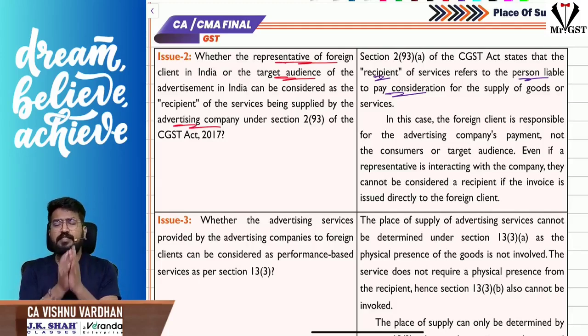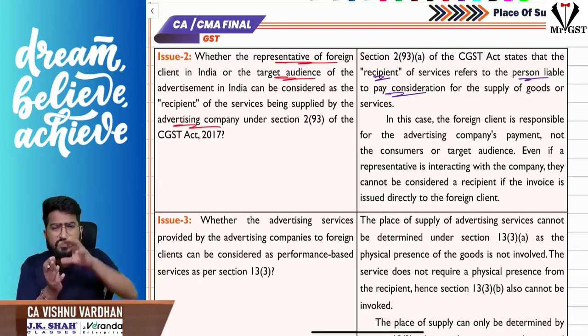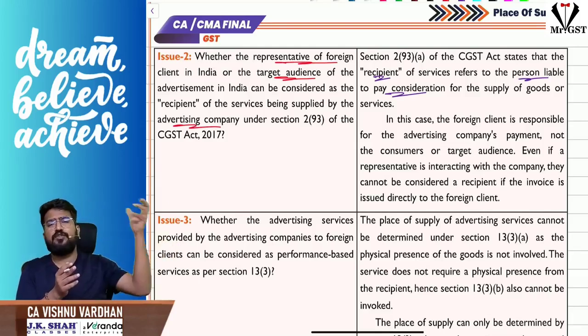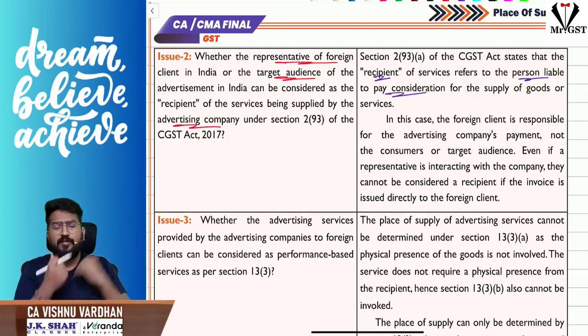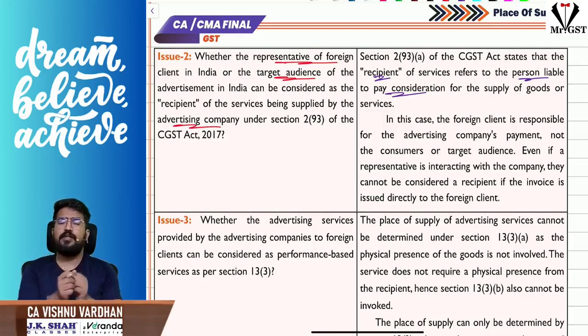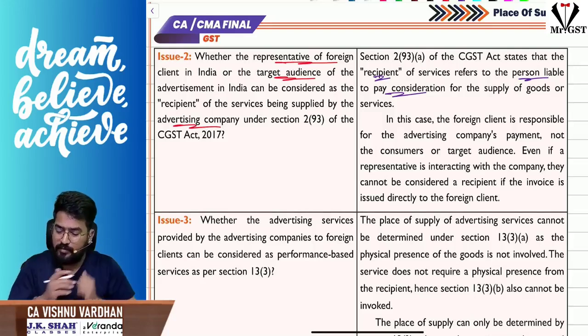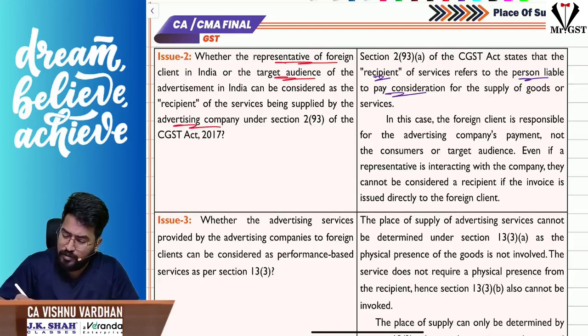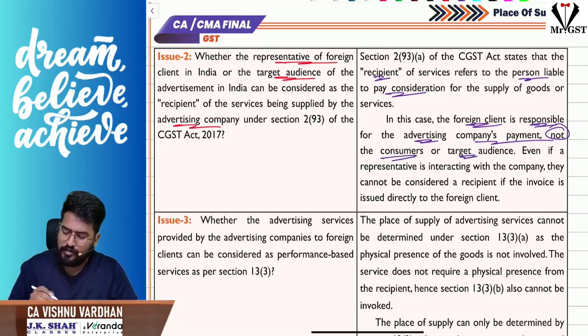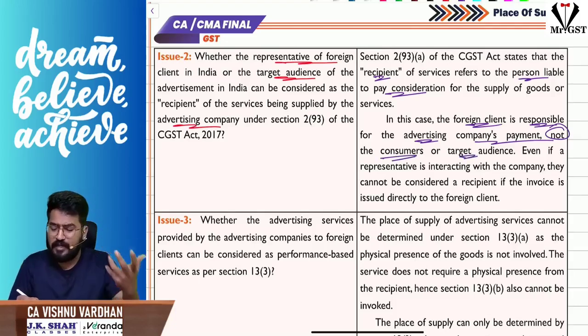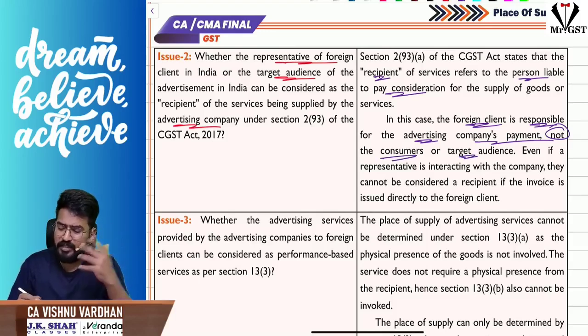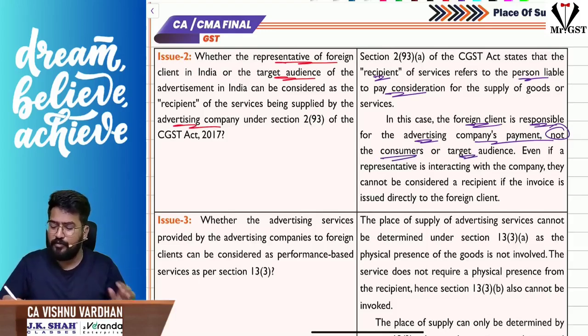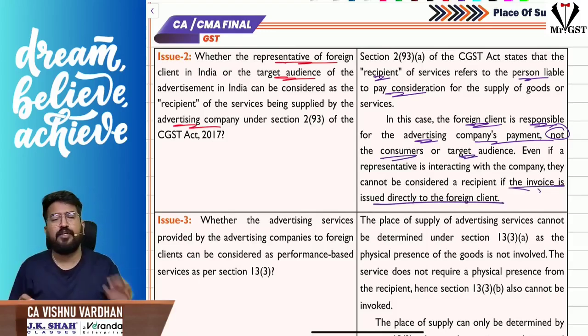That means it is clearly visible that the invoice is being raised to Netflix, the foreign client, and they are making payment. So who is the recipient here? The foreign client is nothing but the recipient for the advertising company. So the foreign client is responsible for the advertising company's payment, not the customers or target audience. Even if the representative is interacting with the company regularly, he cannot be considered a recipient because the invoice is directly issued to the foreign client.